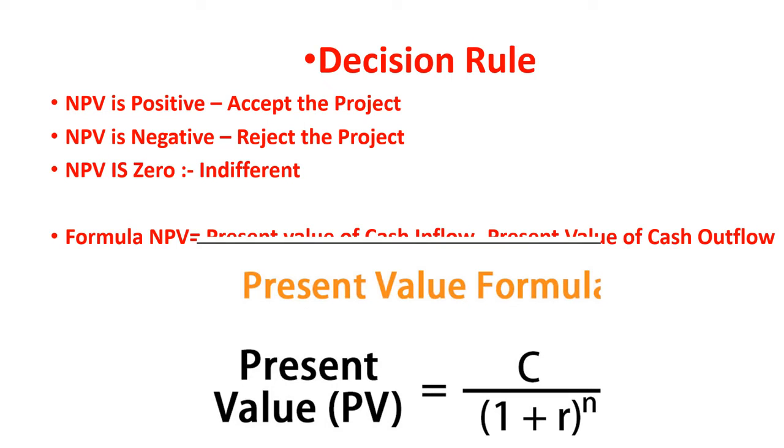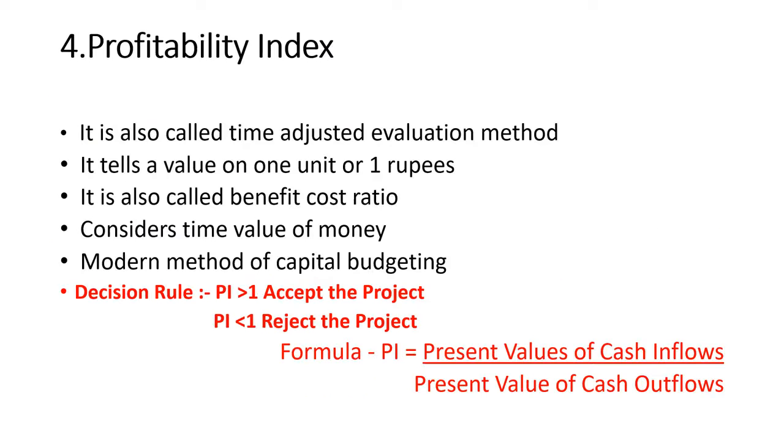So if the NPV is positive, the project will be accepted. If the NPV is negative, the project will be rejected, and if the NPV is zero, we are indifferent and will consider some other factors. The formula to determine NPV is present value of cash inflow minus present value of cash outflow. The present value is calculated as C upon (1 plus R) raised to power n. I hope it's clear.